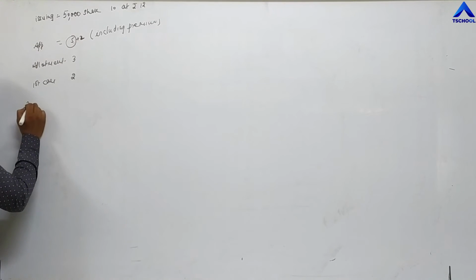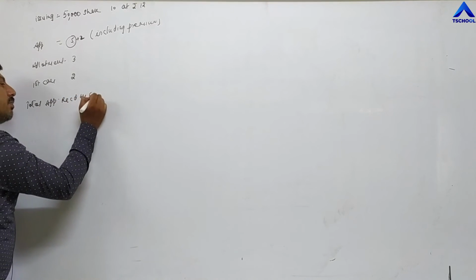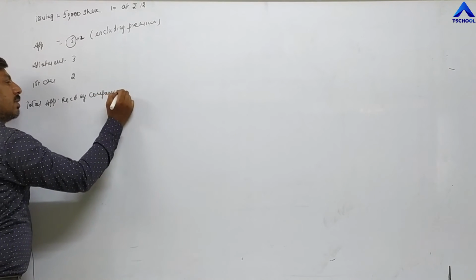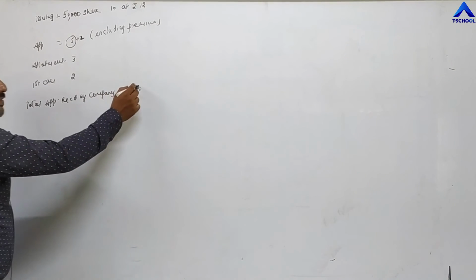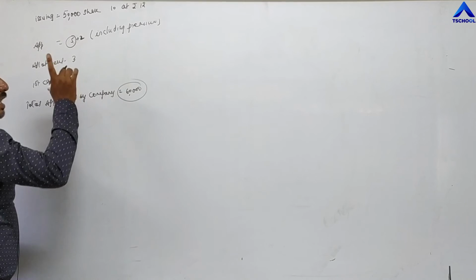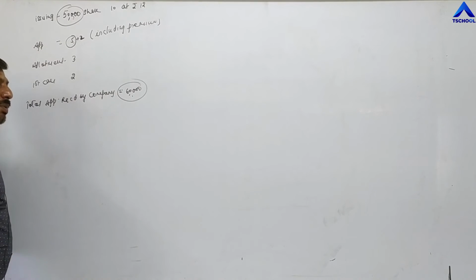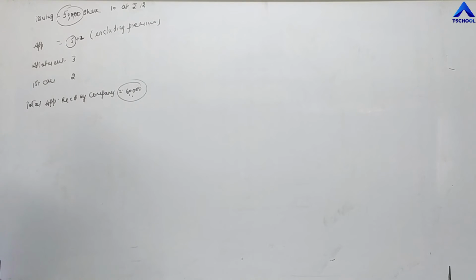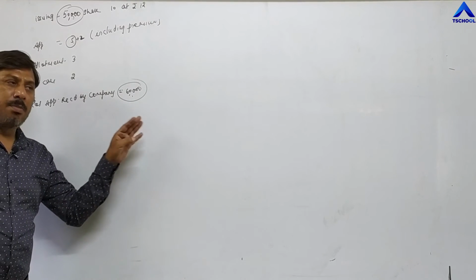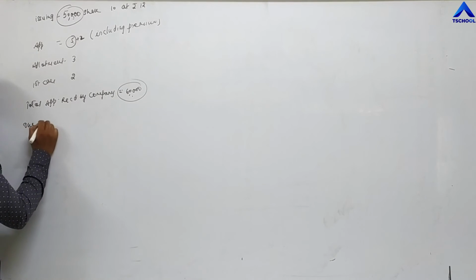Now the total applications received by the company are for 60,000 shares. The company has received applications for 60,000 shares, but the company can allot only 50,000 shares. This is called oversubscription, meaning the company is receiving extra applications for 10,000 shares. That is called excess application, and those excess applications will be rejected, meaning their money will be returned to the investors to whom shares have not been allotted. Next, one shareholder.